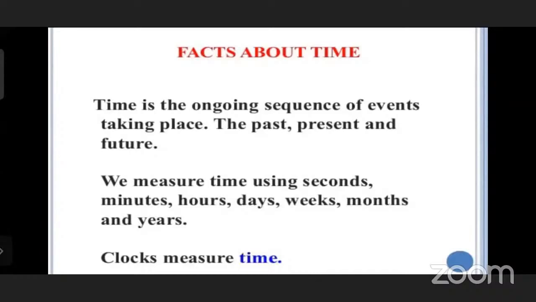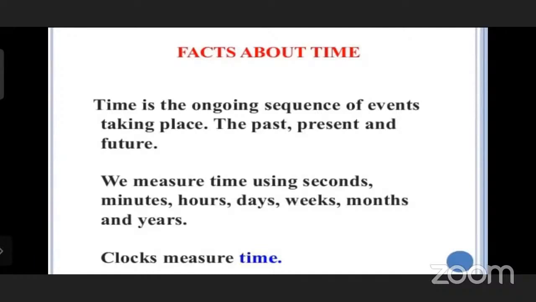You know, 1 second, 2 seconds, 3 seconds, and a minute means 60 seconds. An hour means 1 o'clock, 1 hour, and in 1 hour we measure minutes. After that, hours, days, weeks, months, and years. These are some facts of time.